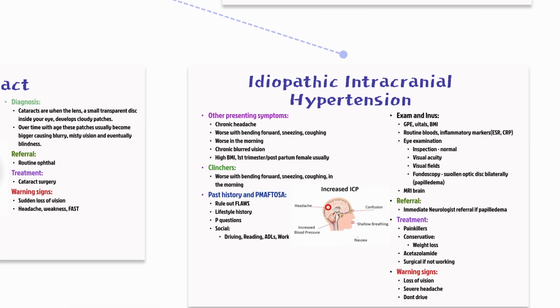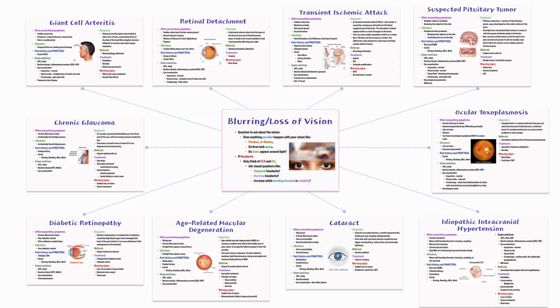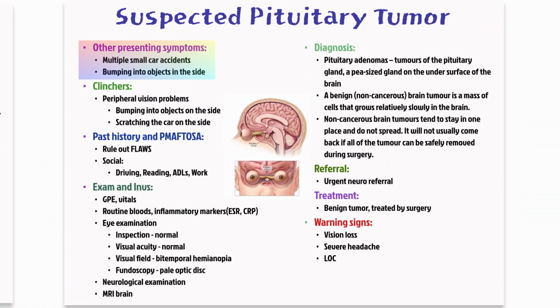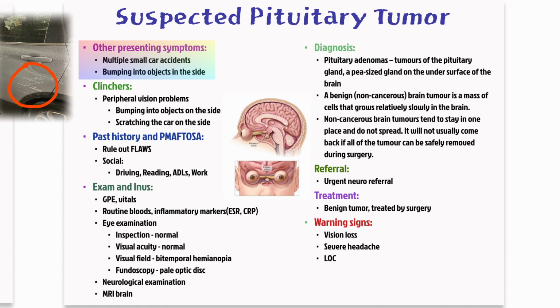A less common but important possibility in your differential is a suspected pituitary tumor. Patients might report multiple minor car accidents or bumping into objects on the sides because of a loss of peripheral vision, known as bitemporal hemianopia. They might literally scrape the car along barriers or objects they didn't see. In your past medical and social history, consider any endocrine symptoms, changes in body habitus, or persistent headaches.